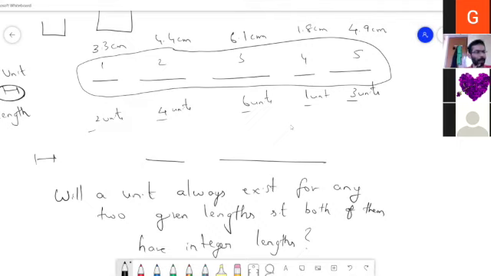As many of you felt, the Greeks also felt in their earlier days that no matter what the two given lengths are, I can always find a unit such that both these lengths have integer lengths. This is what they were strongly believing in until one incident happened. Okay, so Gauri ma'am has given a reply.